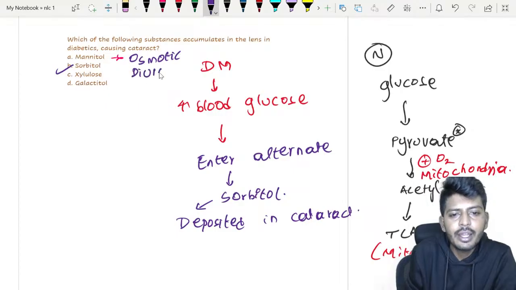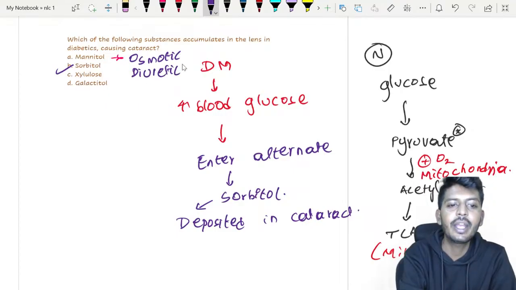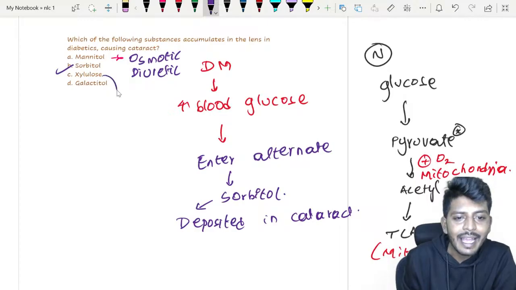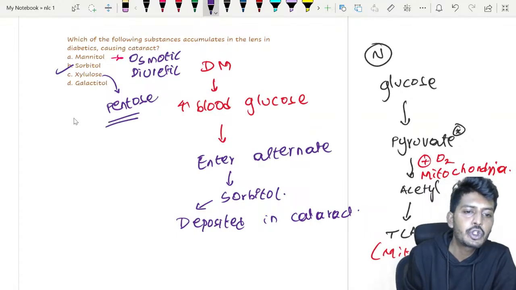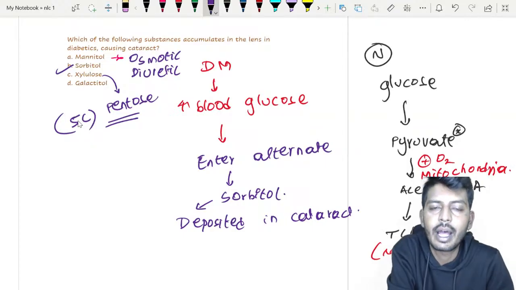Osmotic diuretic. Now xylulose is a type of pentose sugar. Pentose sugar means how many carbons containing? A 5-carbon containing sugar. What is that?